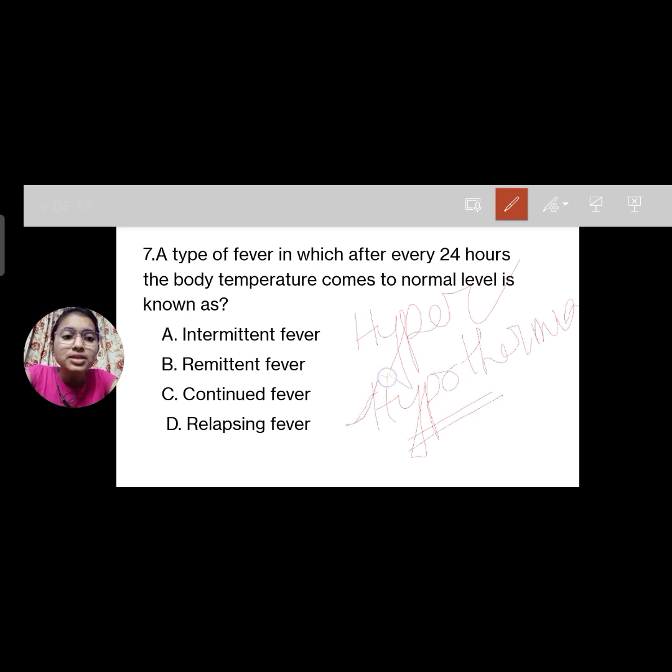Hypothermia is more common in children, in neonates, and it may cause hypoglycemia also. Hyperthermia is the fever or pyrexia, we can say. So there is a question, question number 7. A type of fever in which after every 24 hours the body temperature comes to the normal level. It is known as which type of fever? Intermittent, remittent, continuous or relapsing. What is that fever called?